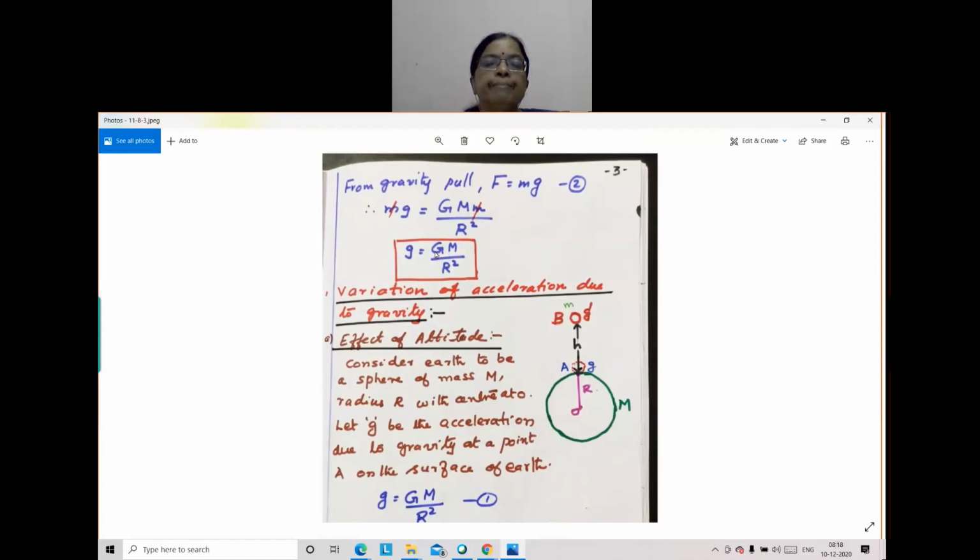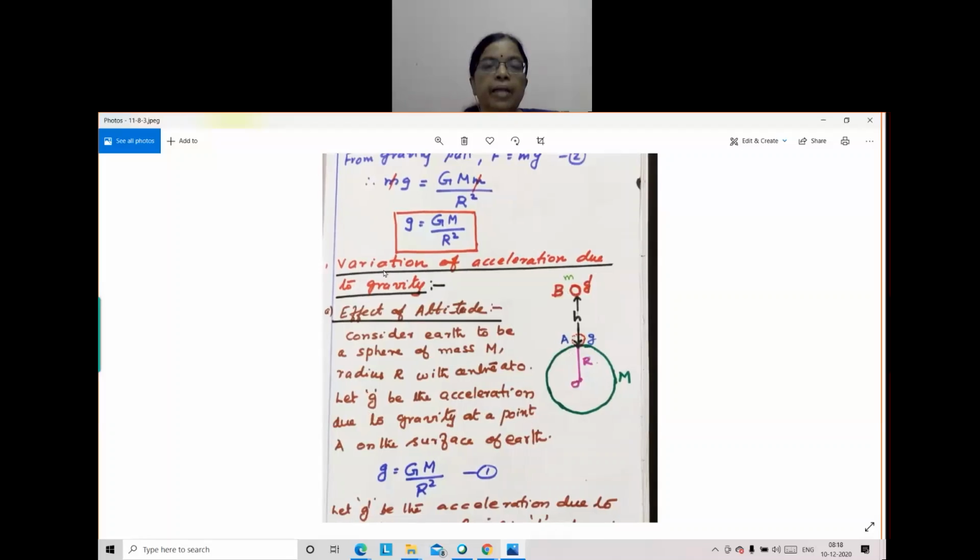Do you know what is the value of capital G? 6.67 into 10 raised to negative 11 Newton meter square kilogram raised to negative 2. Correct. Very good, very good.